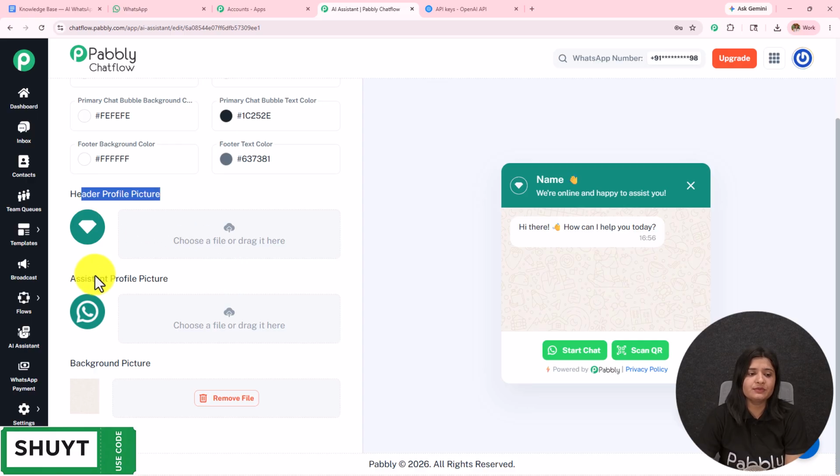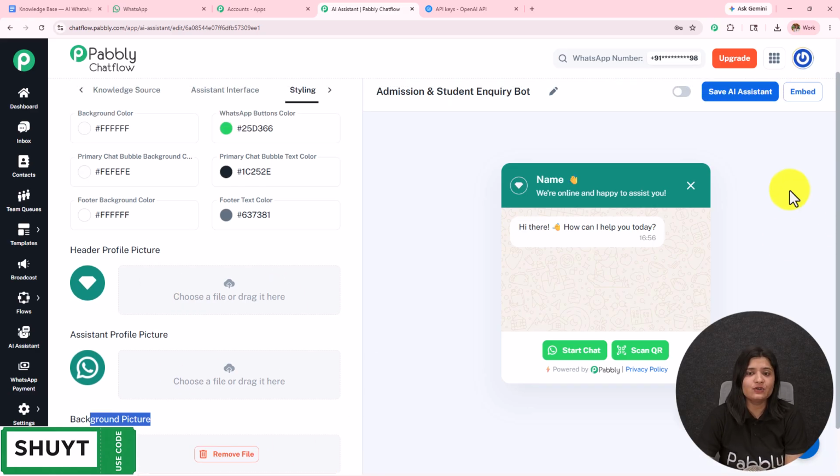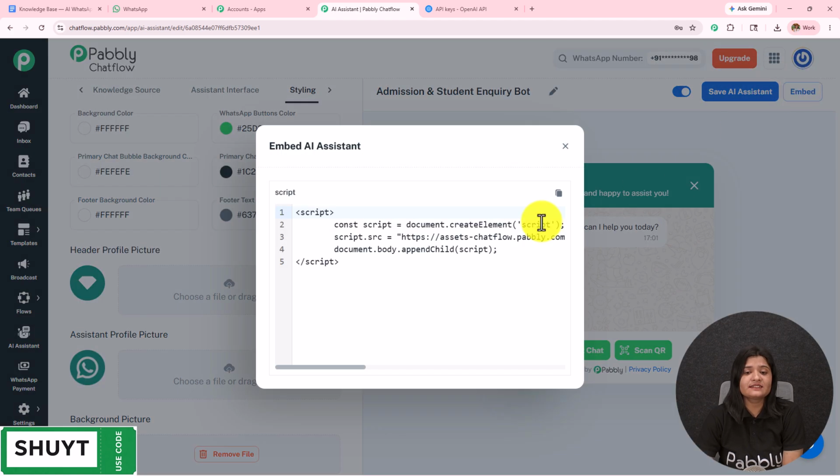Then we have this header profile picture, assistant profile picture, and the background picture. You can set these details according to the requirement. After adding all these details, you have to toggle on this button and then save this AI assistant. Now after saving this AI assistant, you can also embed this AI assistant to a particular chat by using this code, and whenever someone clicks on that, they will be redirected towards the WhatsApp conversation.